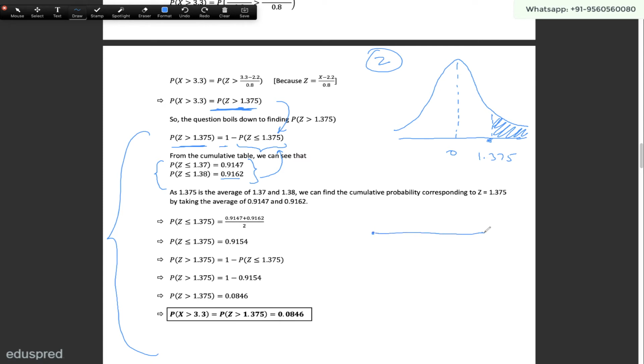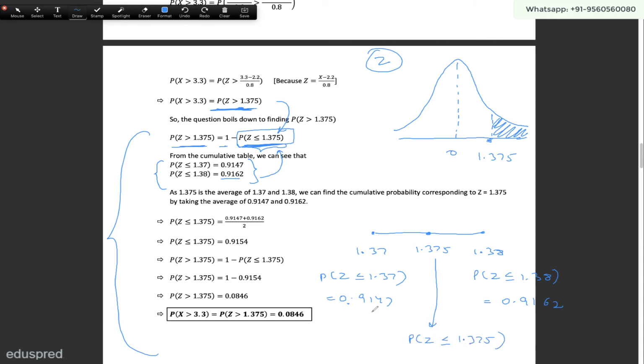So let me try to provide you some visualization over here. We have 1.37 and we have 1.38. Now the probability that z is less than or equal to 1.37 is equal to 0.9147, and the probability that z is less than or equal to 1.38 is equal to 0.9162. We need to find the probability that z is less than or equal to 1.375, this one. So 1.375 will be somewhere over here in the middle, right? That means the probability that z is less than or equal to 1.375 will also be in the middle of these two values. So 1.375 is the average of 1.37 and 1.38.